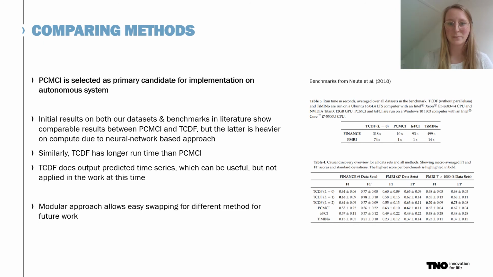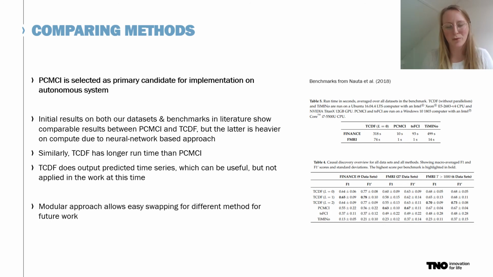We use PCMCI as the primary method to generate causal models in an autonomous system. After implementing and comparing both methods, both on our own datasets and through benchmarks found in literature, we found that TCDF and PCMCI show comparable results in terms of discovering the correct causal relations and hidden confounders.